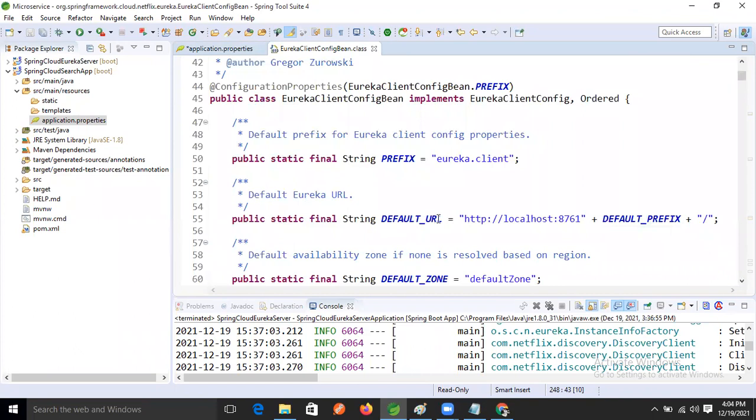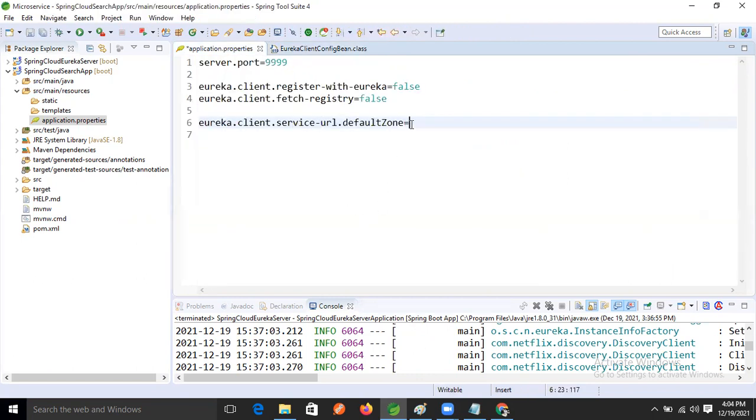See this default URL, this one, right? Just copy this one, the default prefix URL, right? Eureka. Now copy this one and paste it here. Slash Eureka. Good.